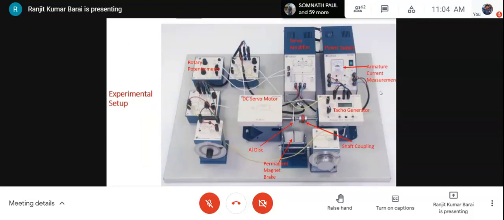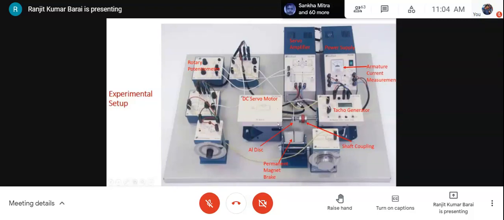Let us explain the experimental setup. We purchased it from a company known as Feedback Systems UK, which manufactures laboratory scale experimental setups. There are many things that are not needed for this particular experiment, so I have marked the needed parts in red text. I'll start from here.